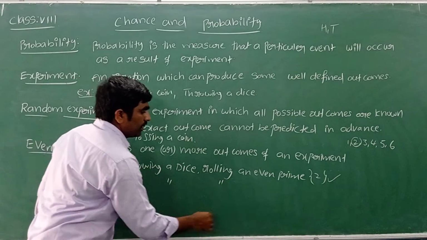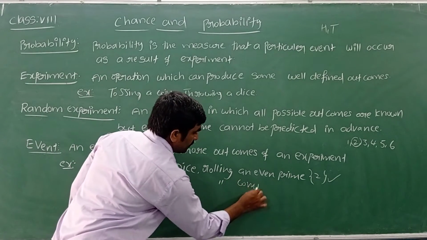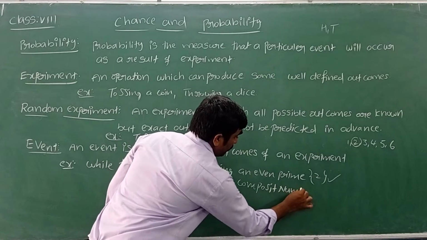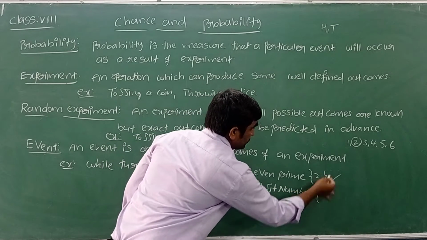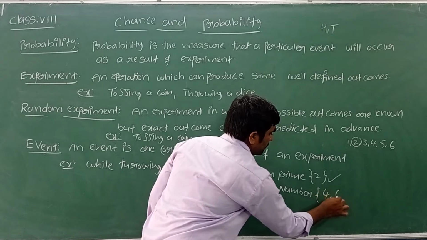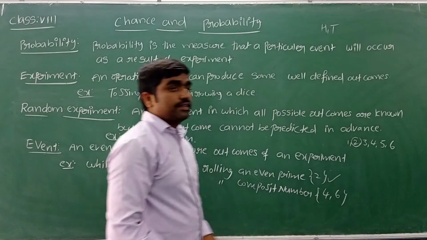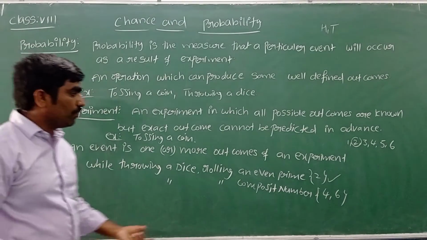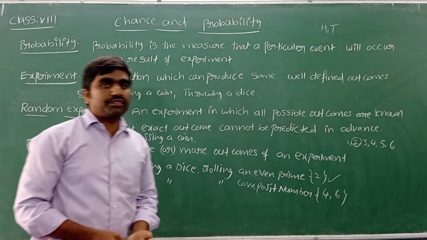Similarly, rolling a composite number. What are the composite numbers here? Composite numbers are 4 and 6. Here we can see a set of outcomes. An event is nothing but one outcome or a set of outcomes.